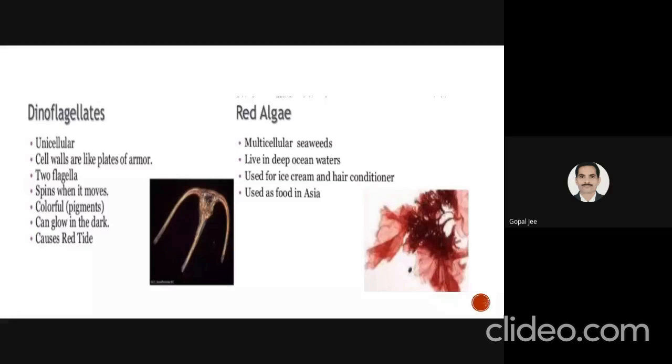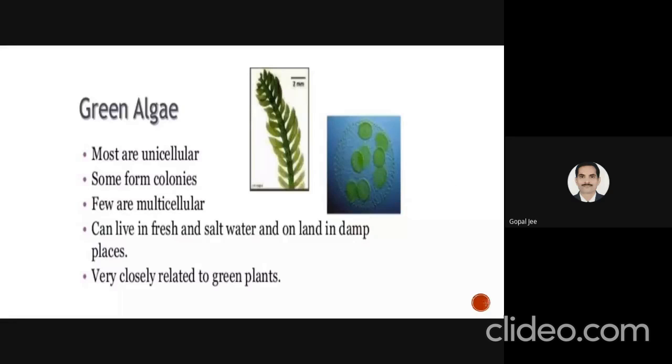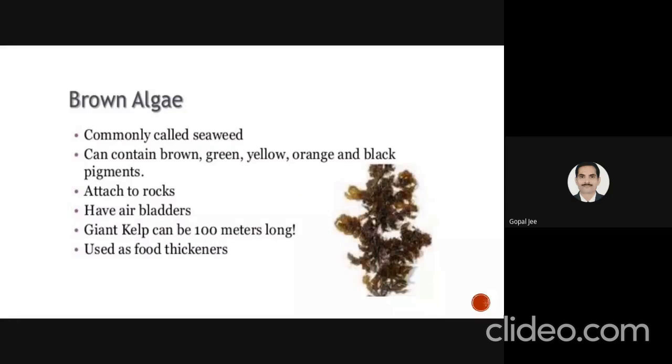Then the red algae are multicellular seaweeds. They live in deep ocean waters and are used for making ice cream and hair conditioner, and used as food in Asia. Then the green algae are mostly unicellular. Sometimes they form colonies. Few are multicellular, and can live in fresh and salt water and on land in damp places. Damp means having a little amount of moisture. They are very closely related to the green plants. Then the brown algae, commonly called seaweed, can contain brown, green, yellow, orange, and black pigments.